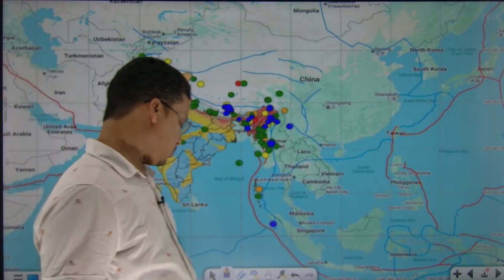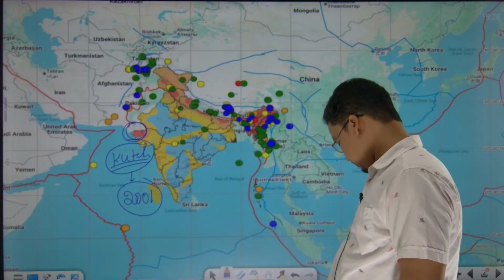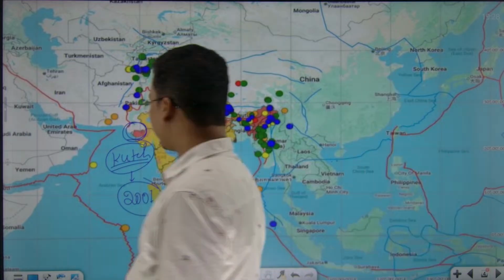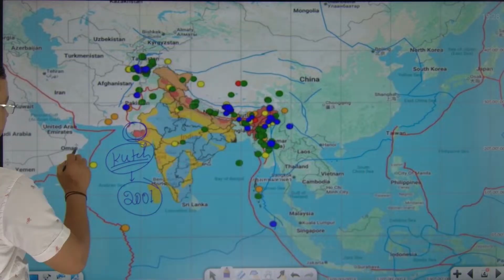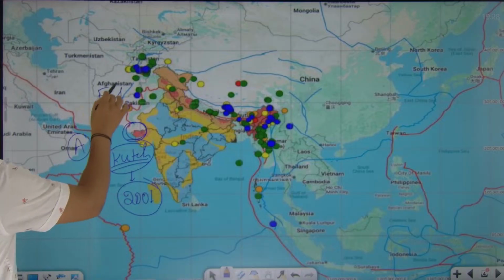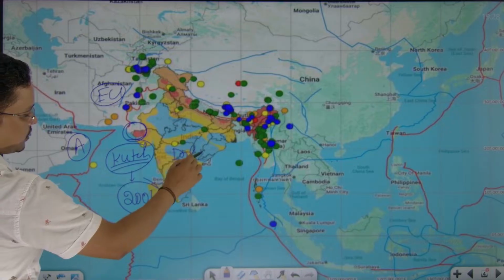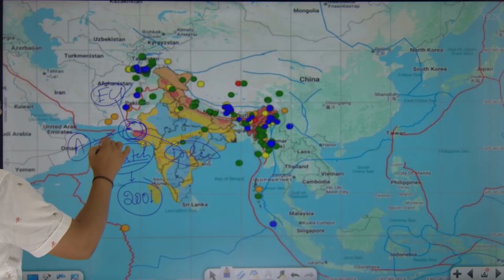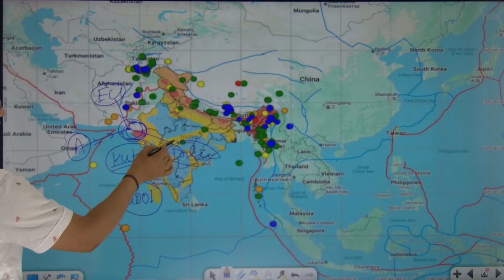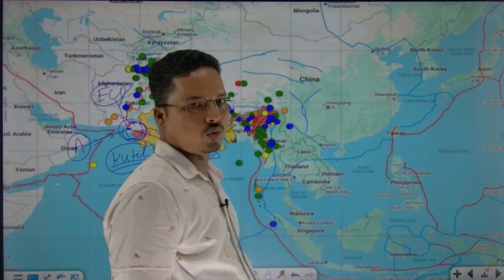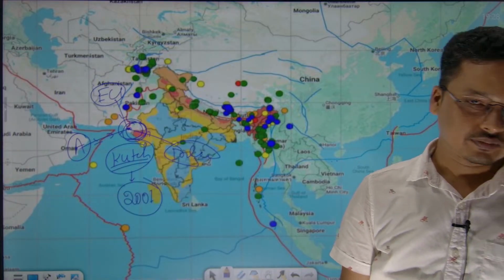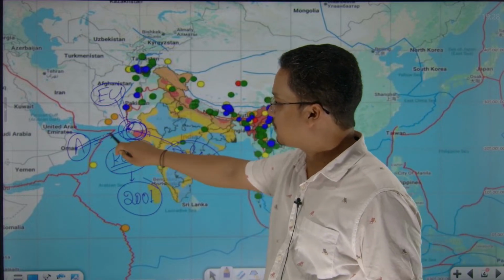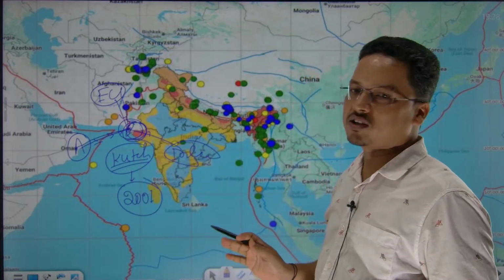Now Gujarat is also prone to the earthquake, as I said. Gujarat is prone because of this one, the Arabian plate, this one your Eurasian plate, right? This one is your Indian plate. Now these three plates are meeting together. That is why Gujarat is so prone to earthquakes. The Indian plate meets here, the Eurasian plate meets here, the Arabian plate meets here. So this is the trijunction of the triple plate.